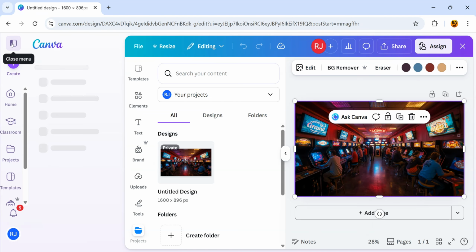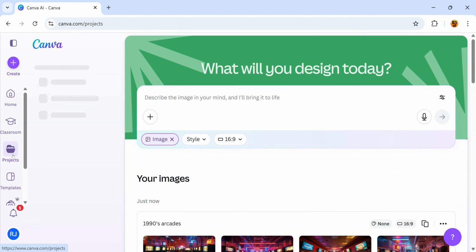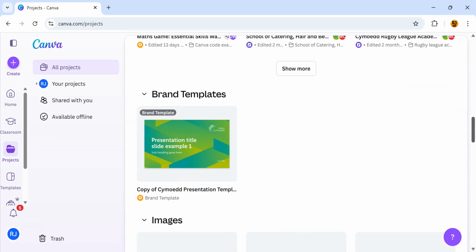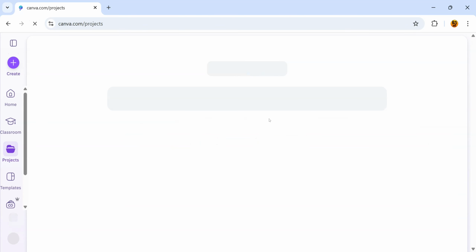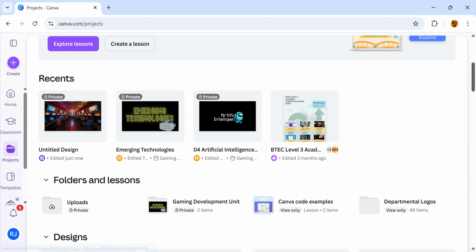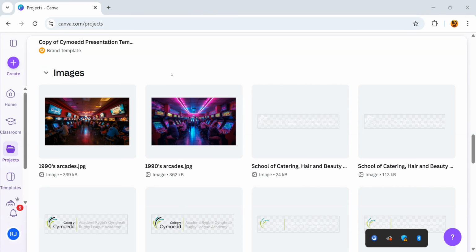So if I go back to the home area and I close that down and I go to my projects, as I scroll down, you'll see that you can't actually see my image in here, but if I refresh the page, and this might not have to happen for you, then as I scroll down, there's my picture there. It's within my recents, and it should now be within my images as well. So this can now be used within anything I make.